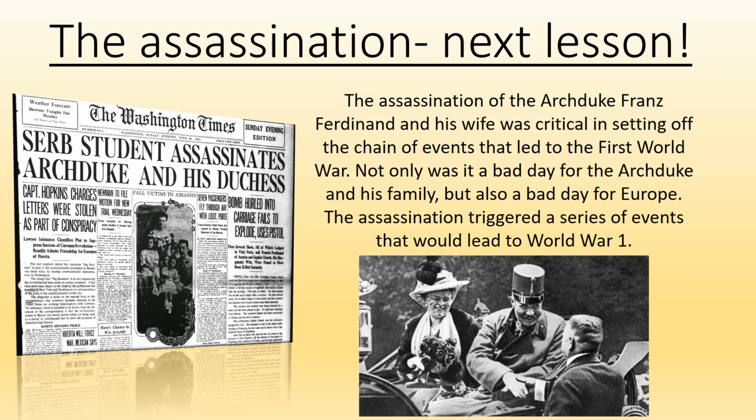Okay, so that's us looked at the 4 main underlying causes of World War I. So militarism, alliances, imperialism and nationalism. Now, the main event which sparks off the start of World War I is actually an assassination, and it's the assassination of a man called Archduke Franz Ferdinand and his wife. This is critical in setting off the chain of events that led to the First World War. Now, not only was it a very, very bad day for the Archduke and his family, but also a very, very bad day for Europe, because his assassination triggers a series of events that would lead to the start of World War I.